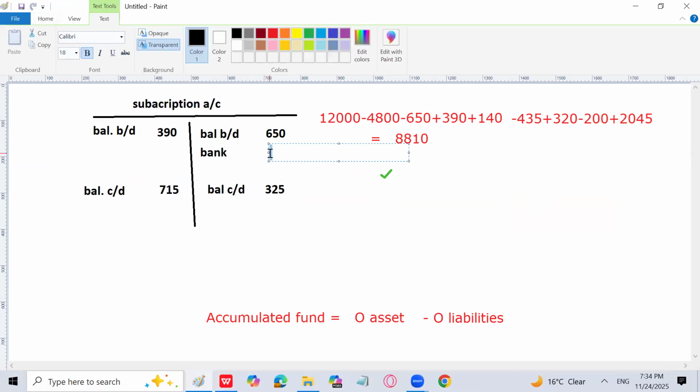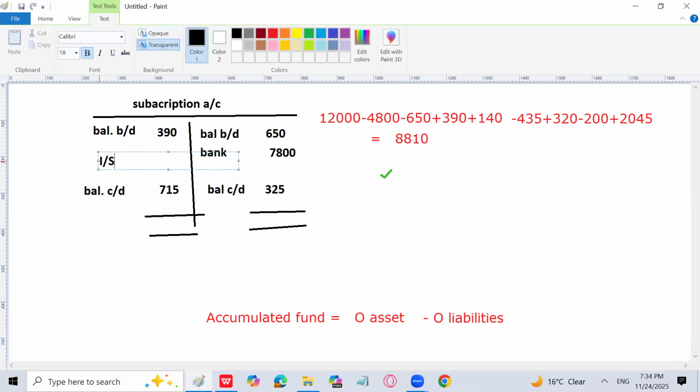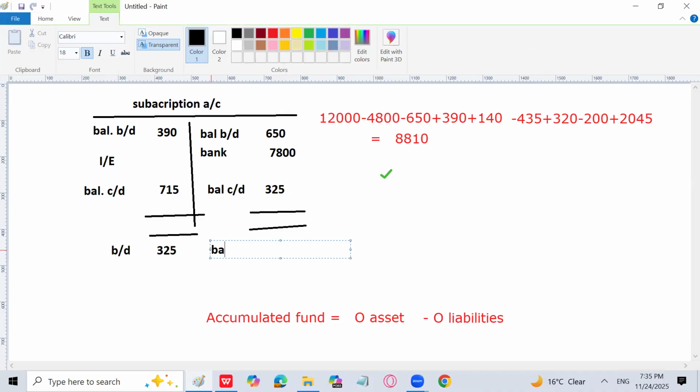And now I will take the difference of the two sides to find the income and expenditure account figure, which we need to calculate. Always remember that when you prepare the subscription account, you have to write the balance brought down also, which will come in the next year, which is 325 accrued brought down. And this is the balance brought down, which is in advance brought down. You will write it, otherwise marks will be rejected because they have asked us to prepare the full subscription account.